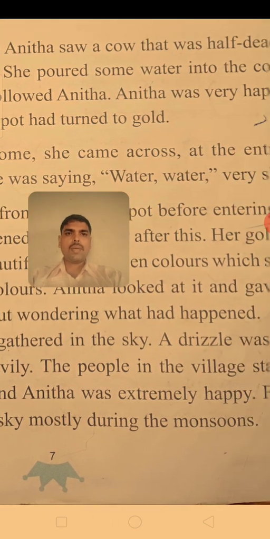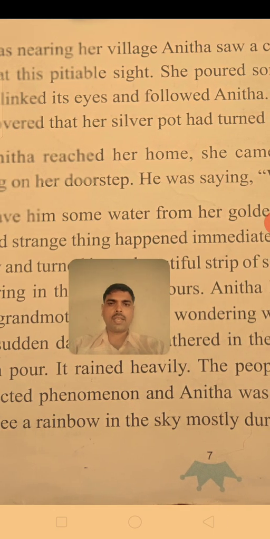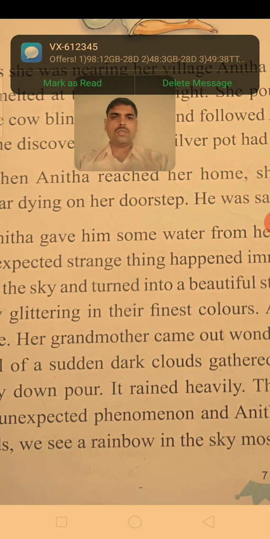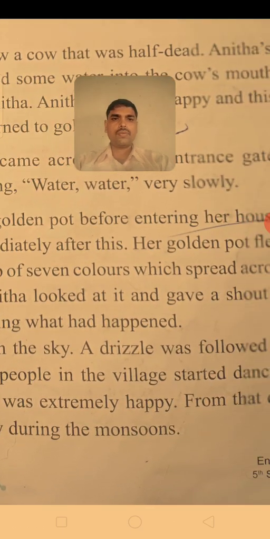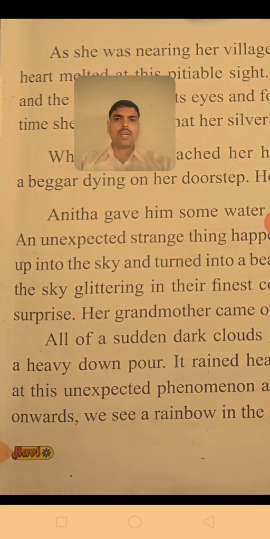When Anita reached her home, she came across her entrance gate, and at that time a beggar was dying on her doorstep. He was saying very slowly, "Water, water." Anita felt very sad, and before entering her house she gave some water from her golden pot to that beggar who was dying on her doorstep.